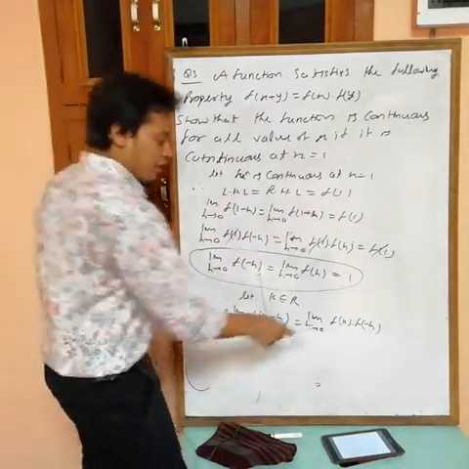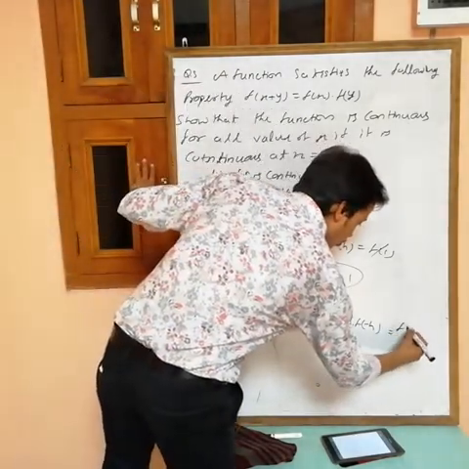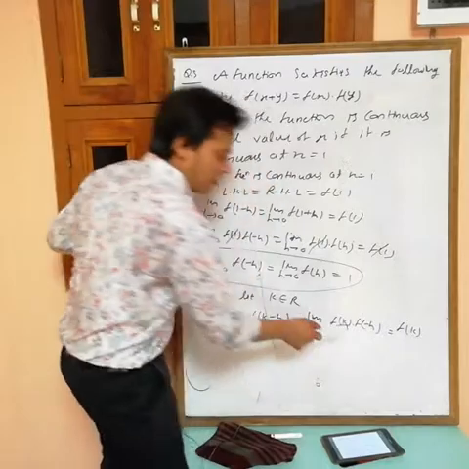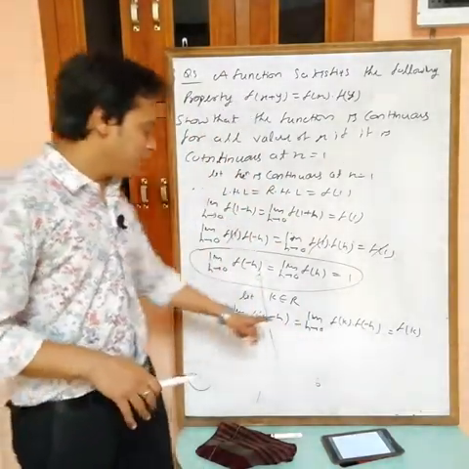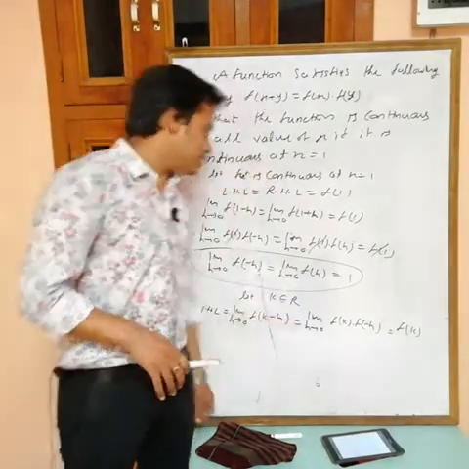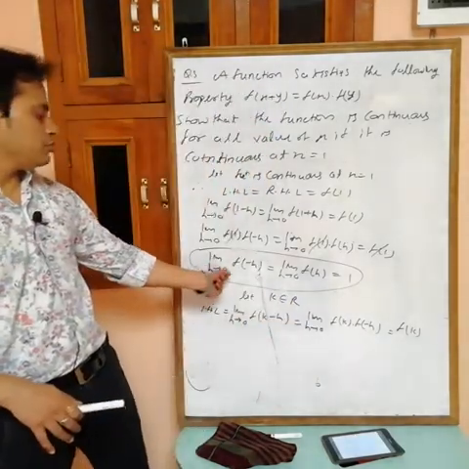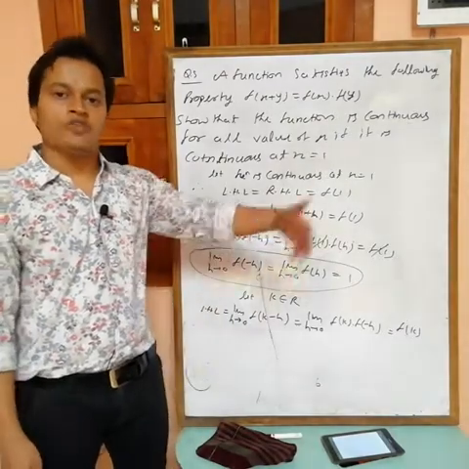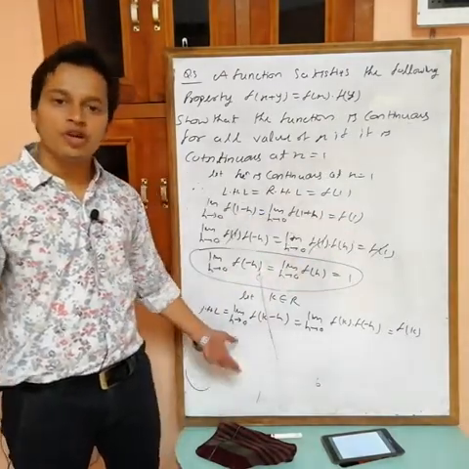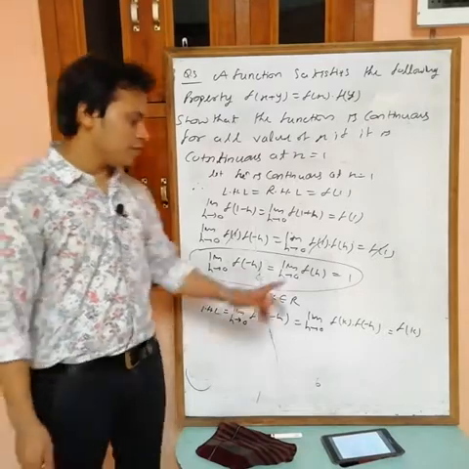Now we know that f(k) does not depend on h, so it goes outside. Then what remains? Limit h tending to 0 f(minus h), which equals 1. So f(k) into 1 is equal to f(k). So we are getting LHL equals f(k).